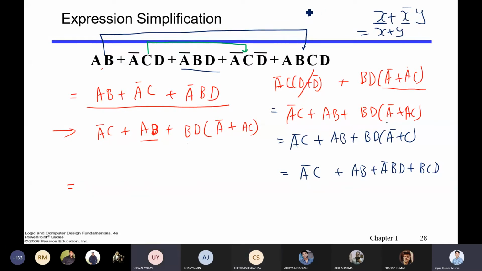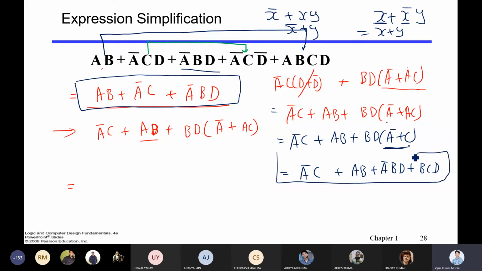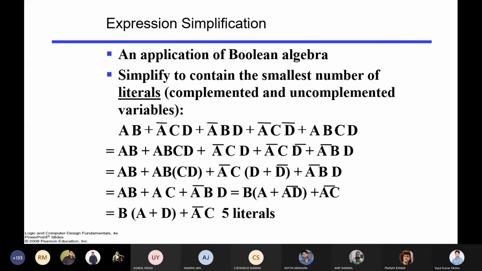Okay, sir. So if in the previous one it is A bar, for example you have written X plus X bar Y. If it was written like X bar plus XY, then the solution will be X bar plus Y. Yes, sir. That we have done here. Getting? So in that way we got two things. One expression we got this, one expression we got this. Similarly, you can get multiple expressions too, once we simplify with these functions, with this law. So we'll talk about what the problem is while applying these laws and how to resolve it. We'll come to that soon, right?